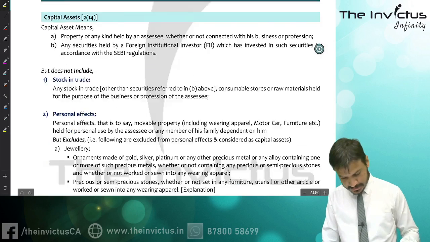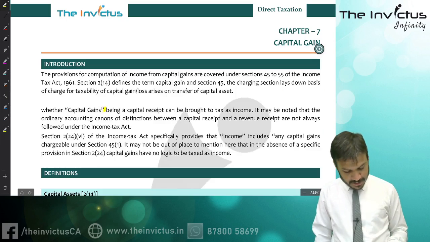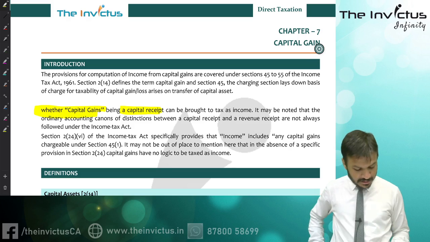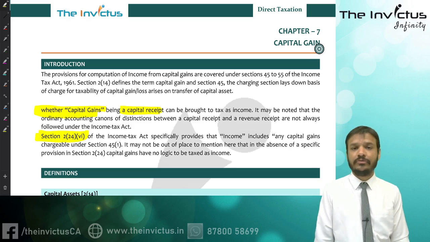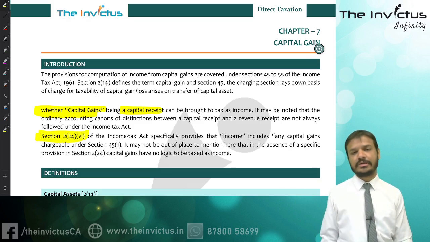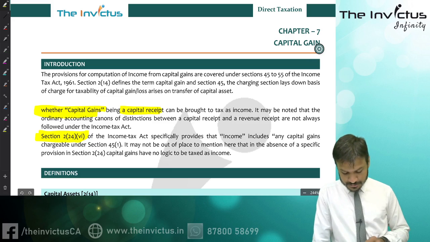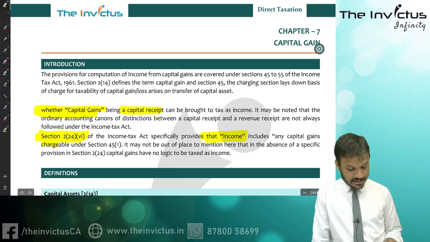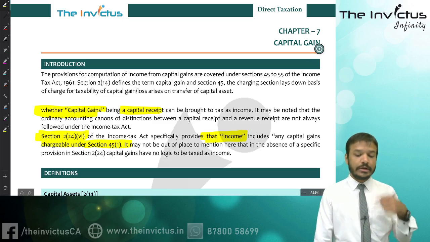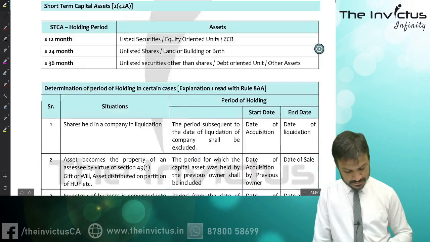Let's discuss a little bit. See what I have discussed yet. Whether capital gain, being a capital receipt, can be brought to tax as an income? Yes, definitely, because of section 2 clause 24. Remember that table I showed you in the very first lecture. Near about 22 items were there in the definition of income. So section 2 clause 24 specifically provides that income includes any capital gains chargeable under section 45 subsection 1. Now we are going to section 45 subsection 1, that is the charging section. What does it say?